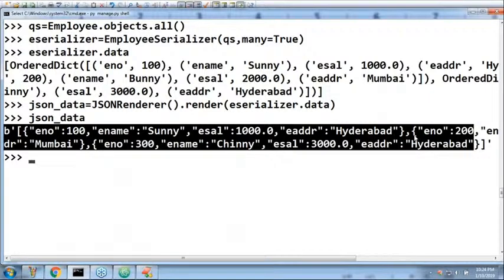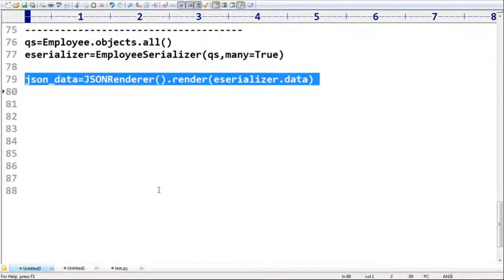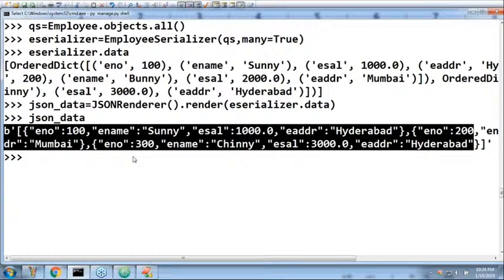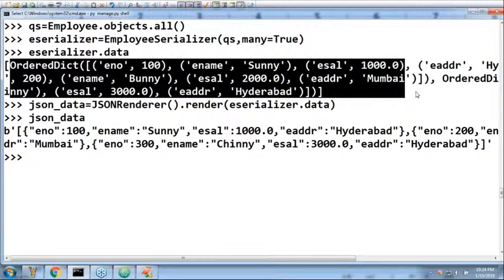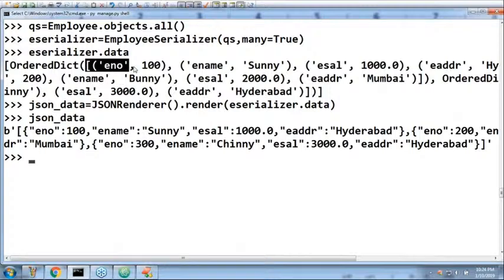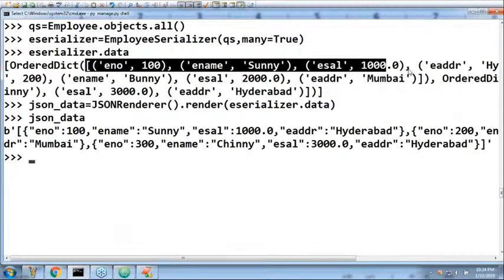Any doubt about serialization? Are all the people in a position to understand? It is the JSON form. Ordered dictionary is Python's inbuilt data type, don't worry, it is not a general standard data type. We know every record is going to be represented as a list of tuples.